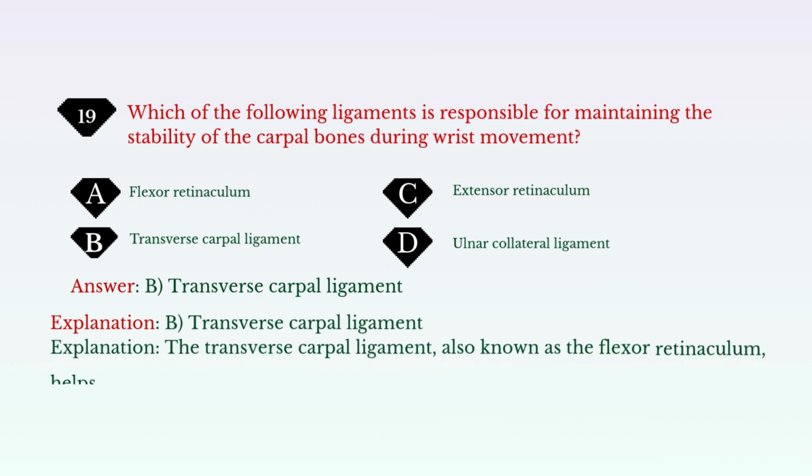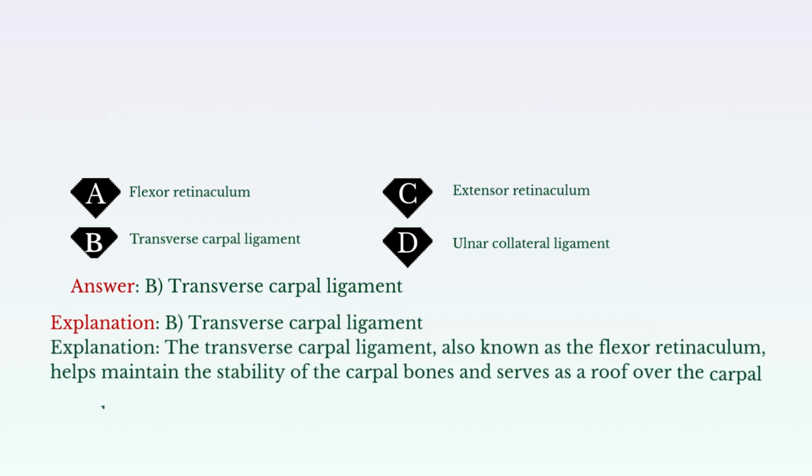Explanation: the transverse carpal ligament, also known as the flexor retinaculum, helps maintain the stability of the carpal bones and serves as a roof over the carpal tunnel, which contains the tendons and median nerve.